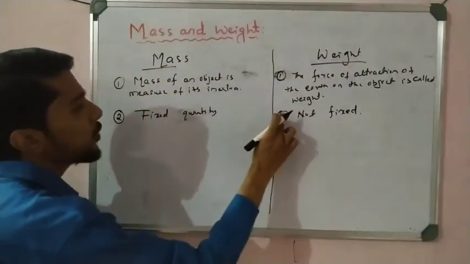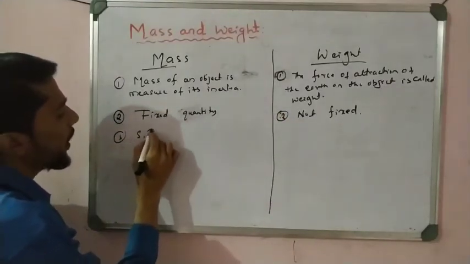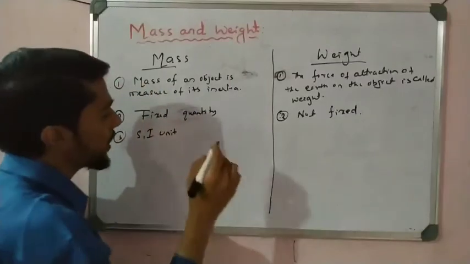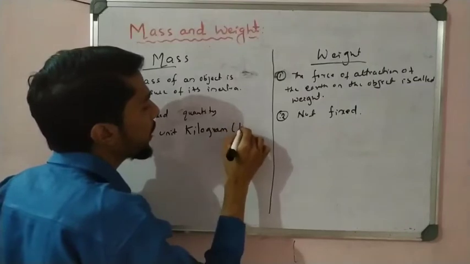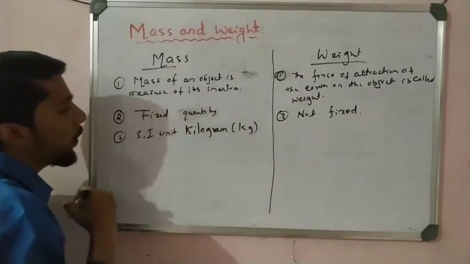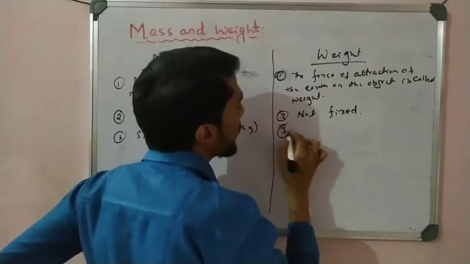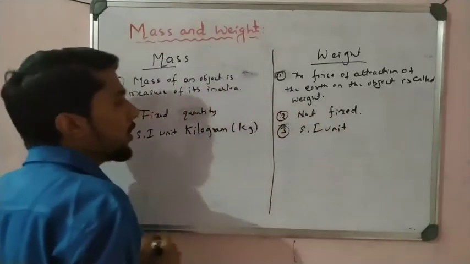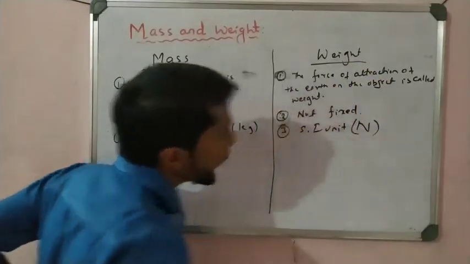Now, number 2, again there is a difference. What is the SI unit? What is the SI unit of mass, students? That is right, kilogram, kg. Now, number 3, what is the SI unit of weight? That is right, Newton.